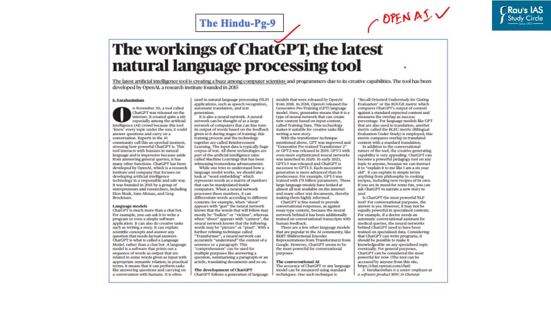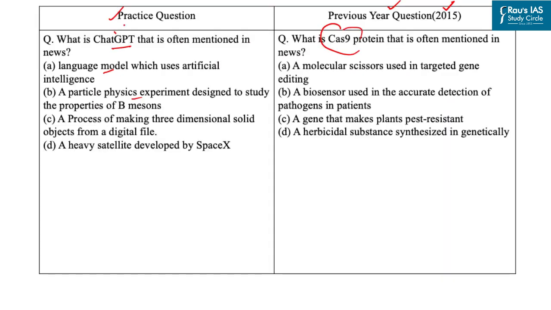For example, you can ask it to write a program or even a simple software application. It can also do creative tasks such as writing a story. It can explain scientific concepts and answer any question that needs factual answers. So ChatGPT is what is called a language model which uses artificial intelligence. So option A is correct. Answer of this PYQ is option A.